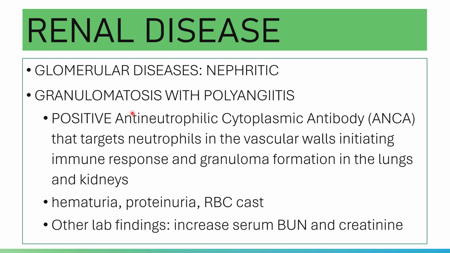It is a granuloma producing inflammation of the small blood vessels, primarily the small blood vessels of the kidneys and the respiratory system. Again, granulomatosis with polyangiitis is a granuloma producing inflammation of small blood vessels, particularly those of the kidneys, the respiratory system and the lungs.